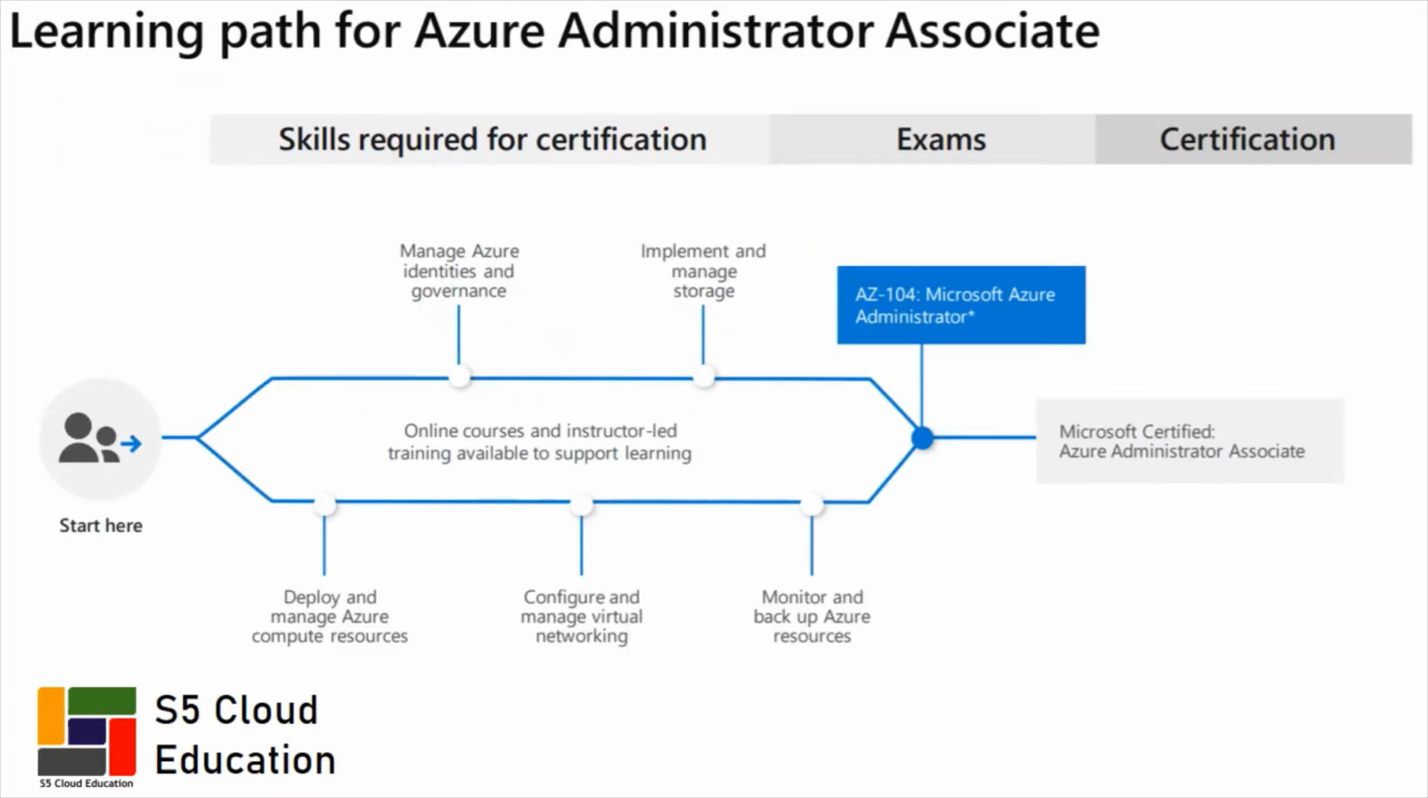Let us look at the learning path for the Azure Administrator Associate certification. The skills required include manage Azure identities and governance, implement and manage storage, deploy and manage compute resources, configure and manage virtual networking, monitor and backup Azure resources. So the exam is AZ-104 Microsoft Azure Administrator and the certification you get is Microsoft Certified Azure Administrator Associate.